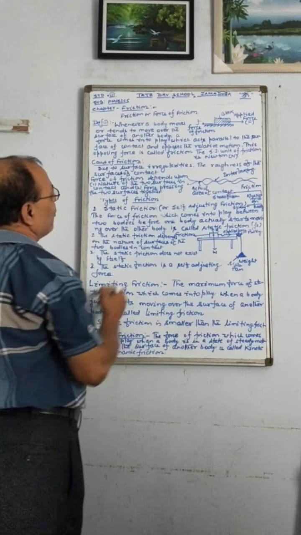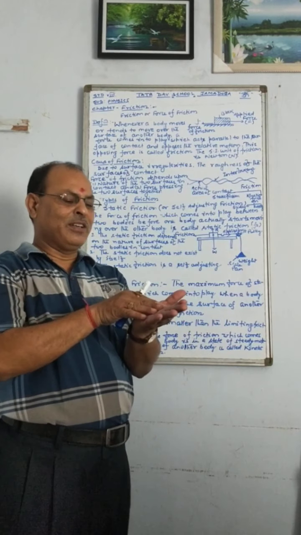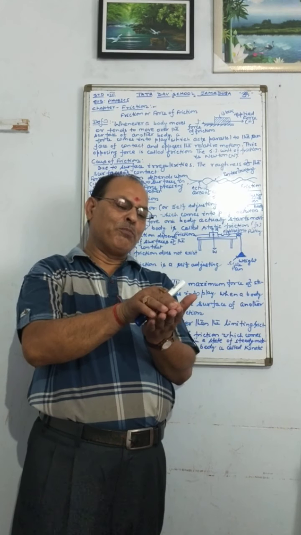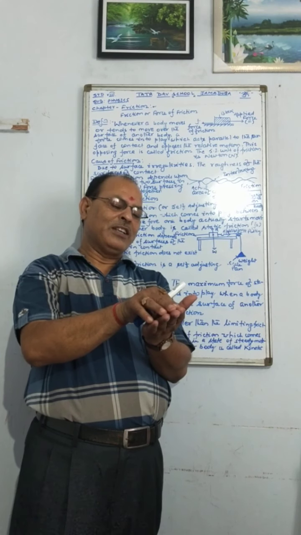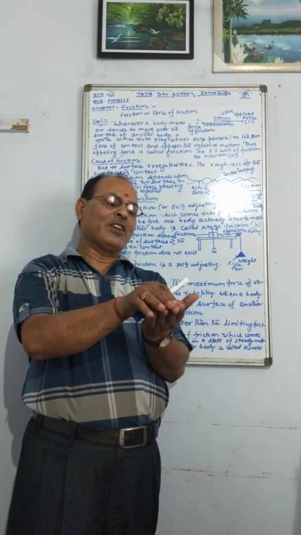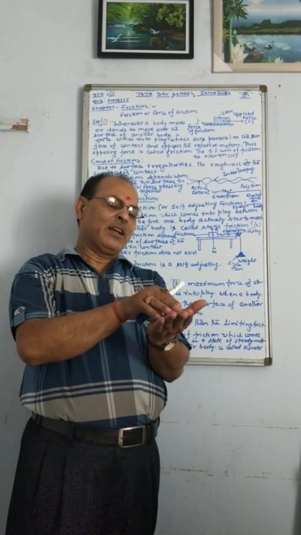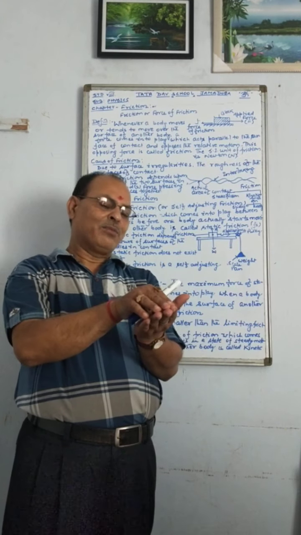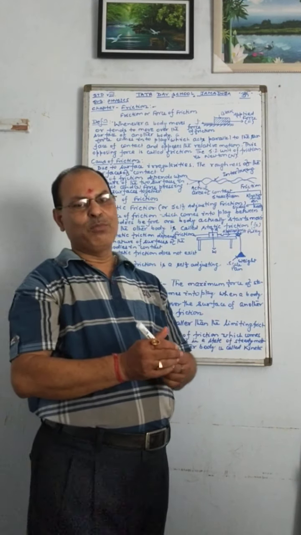You see, when one body slides over the surface of another body, then a force comes into play between the surfaces in contact of these two bodies to oppose the relative motion of the body which is sliding over the surface of another body. This opposing force which is acting between the surfaces of contact of two bodies is called the force of friction, isn't it? That is called what? The force of friction.